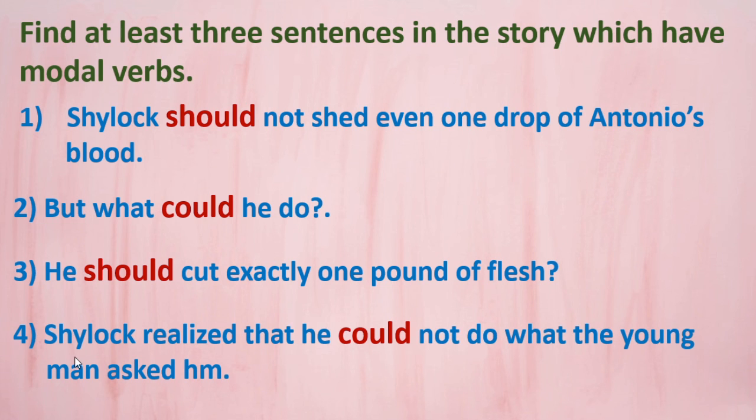Next one here. Shylock realized that he could not do what the young man asked him. It should be him. Okay. Shylock realized that he could not do. Do is the verb. Could not is the modal auxiliary verb, the helping verb. Okay.